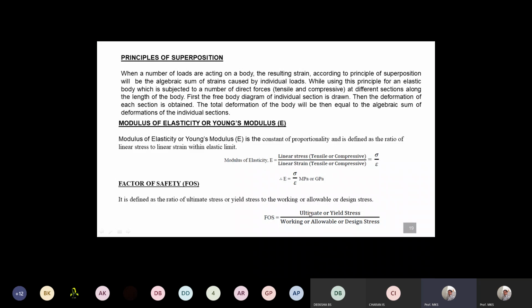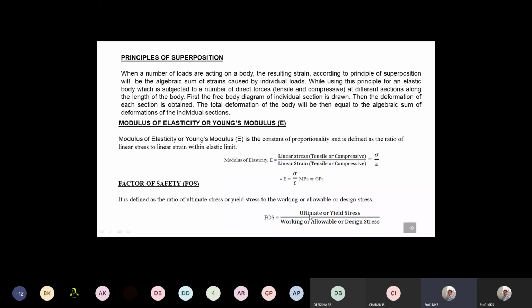The factor of safety is defined as the ratio of ultimate stress. We'll define this ultimate stress in the next slide. It is defined as the ratio of ultimate or yield stress to working or allowable or design stress. We call all these the same term. Whether it is working, allowable or design stress, everything remains the same. Whatever is given in the problem, if it is working stress, it is nothing but allowable or design stress.